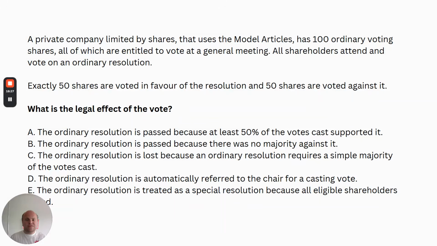Remember that for the purposes of a general meeting, when you're counting the votes of the shareholders, you're counting only the votes of those who are actually present. So out of the shareholders there, do you have the required numbers for an ordinary or a special resolution, as we will soon go over? That means if you don't attend your general meeting, your vote does not count, and you're not counted for the purposes of the decision-making process, which is why you can appoint a proxy to stand in your place. They will be counted as part of the vote in the general meeting, and they'll also vote in accordance with your instructions. So just note that point.